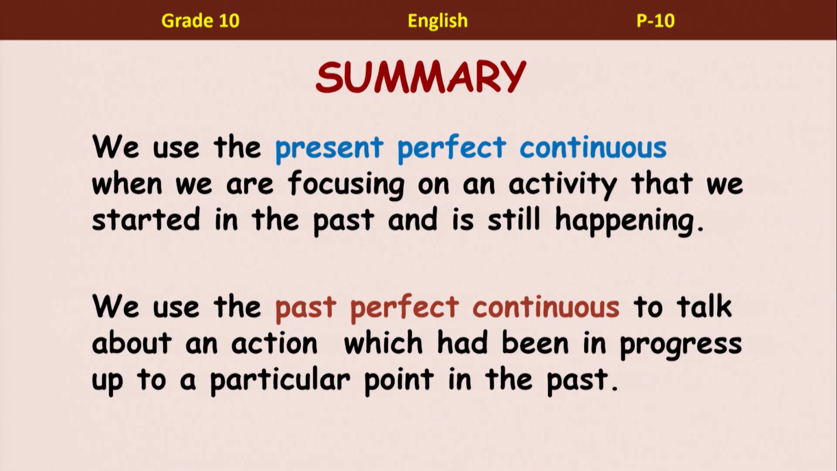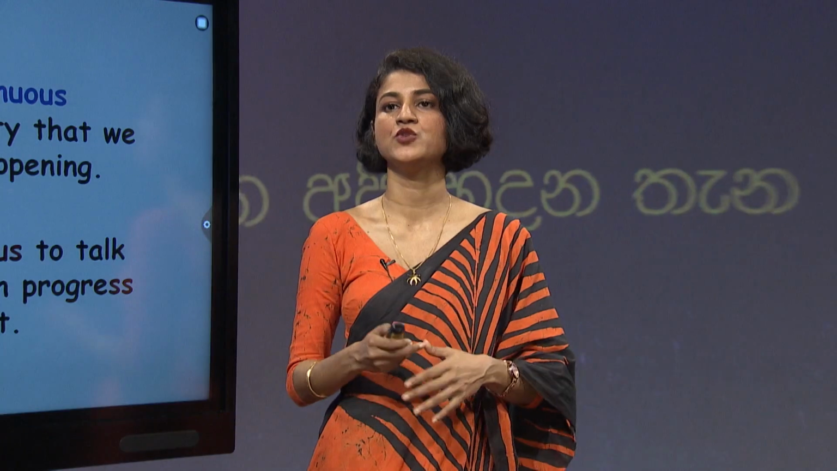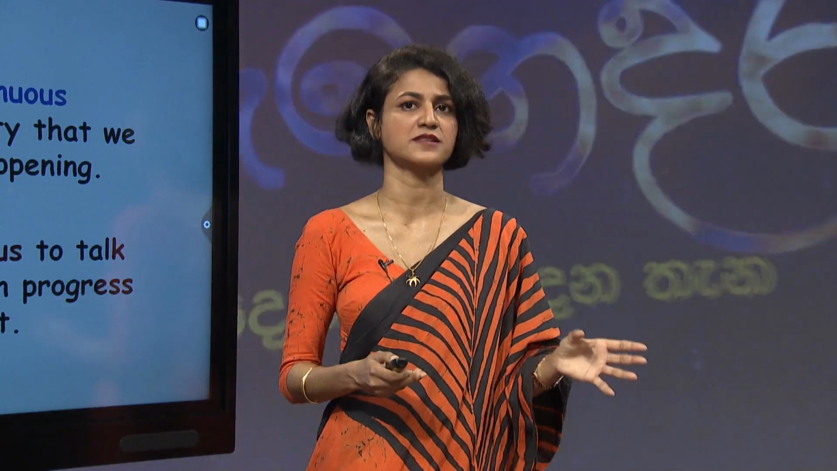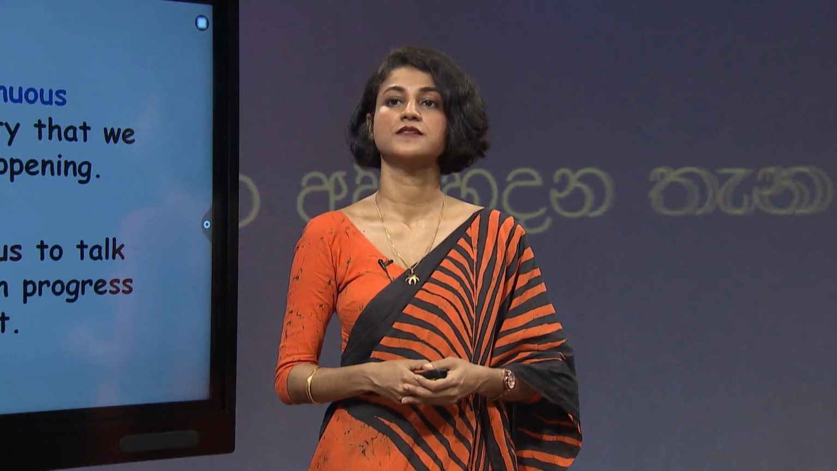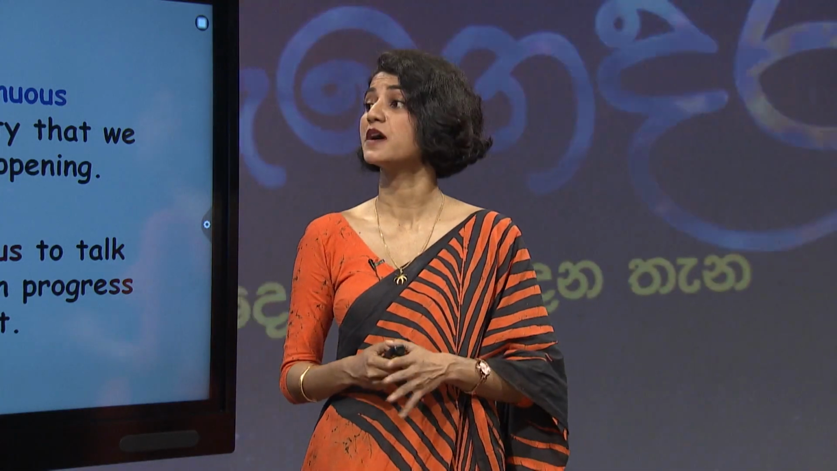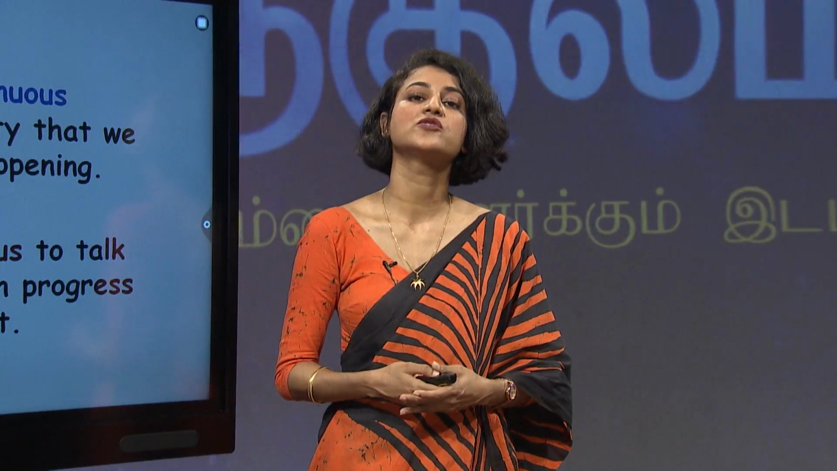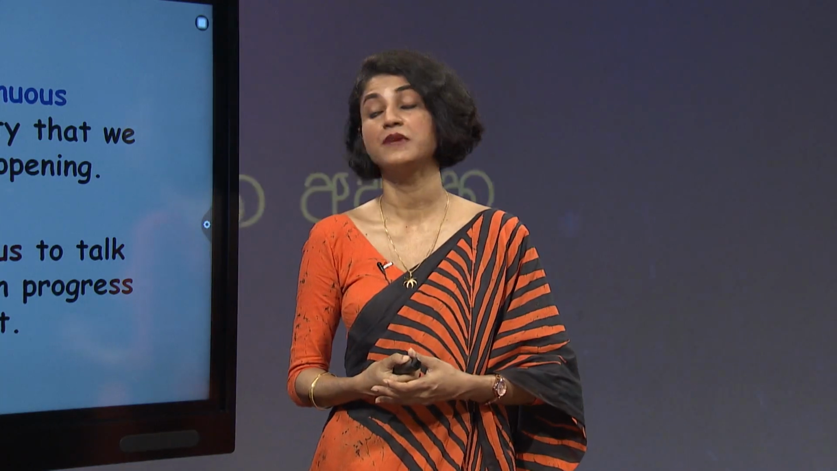We use past perfect continuous to talk about actions which had been in progress up to a particular point in the past. So that means we had been doing that for a certain period in the past. It started in the past, we were doing it for some time, and then we completed it in the past. So when we want to talk about such actions, for example, Tiny had been coughing the whole day long, we can simply use the past perfect continuous. When you write the sentence again, you can follow the structure: subject, had been, verb ing form.